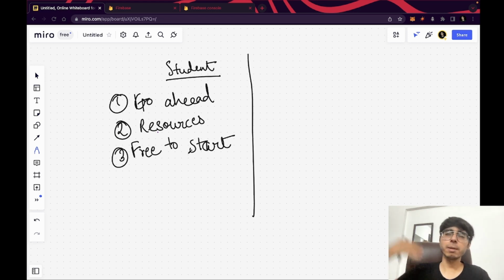So when you're working with some ML models, or when you're working with push notifications, at that time you need to have a credit card, and then you have to purchase a Blaze plan. We are going to come to that. Don't worry about that, right? So it is free to start.